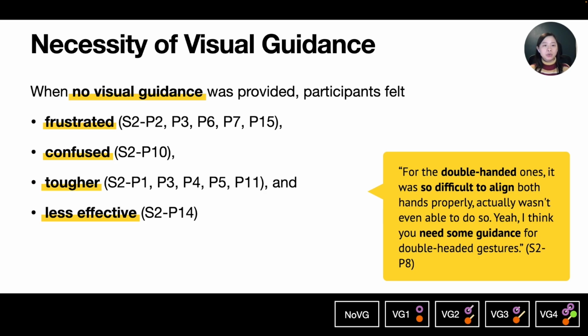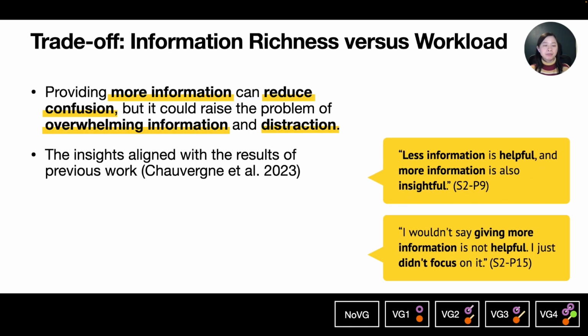In addition, we collected qualitative feedback of the participants. When no visualization was provided, participants felt frustrated, confused, and less effective to perform a correct gesture. These feelings were magnified when participants were performing double-handed gestures. We also find that providing more information may not always be helpful. It can reduce confusion, but it could also raise the problem of information overwhelming and distraction. There is a trade-off between the amount of information and the workload in processing the information.